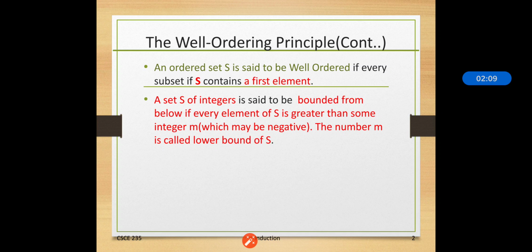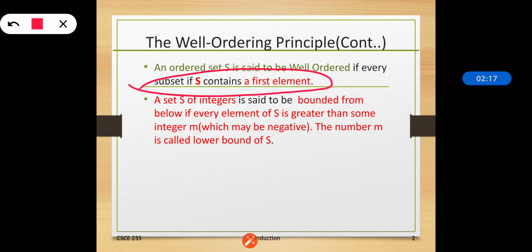An ordered set S is said to be well ordered if every subset of S contains a first element. Whatever set we have is called well ordered if each and every subset contains the first element.